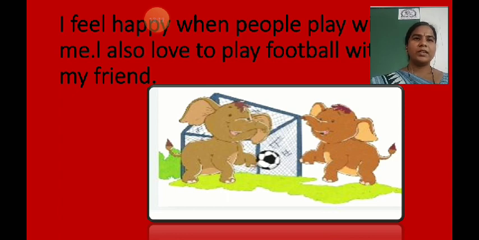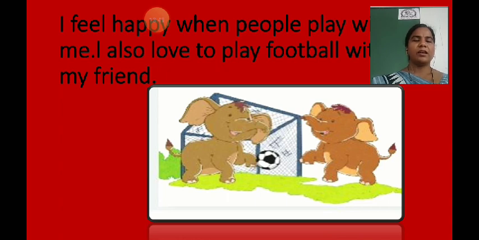Now when he is playing football with his friend, at that time he feels happy. Yes, and he loves to play football, that we can see in this picture. So children, I feel happy means Appu feels happy when people play with him, like football and other games. Like he can play, love to play in the river. He loves to play in water. Yes, so at that time he becomes happy.